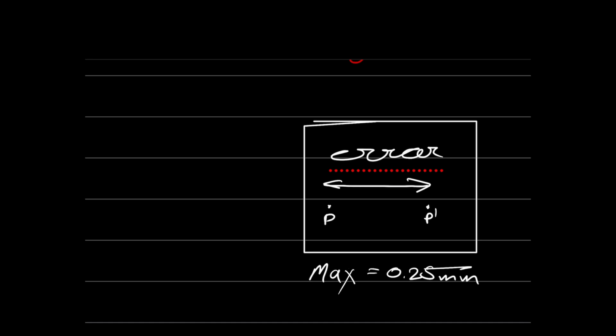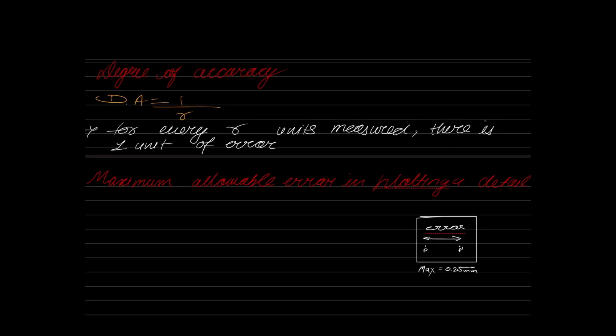Okay. This same statement is also written like this in survey. A good draftsman. Who is a draftsman? Draftsman is the person who will make the drawing. Correct? When will you call a draftsman a good draftsman? When he can plot details within 0.25 mm or 0.025 centimeters. Okay. This is when I will call a draftsman a good draftsman because he can plot my points within 0.25 mm or 0.025 centimeters. Okay. So this is the last basic concept that you should know in this chapter. Okay.